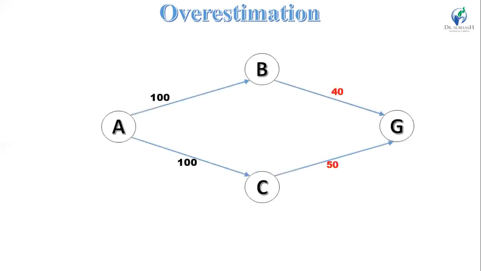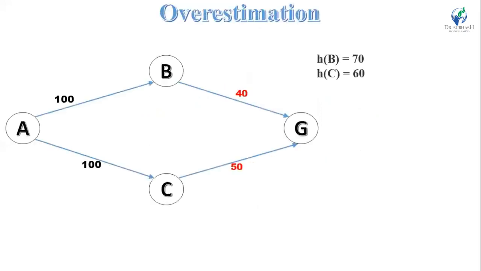So we take our estimated costs: h of B is equal to 70 and h of C is equal to 60, which are greater than our actual costs. Now we take our main formula, f of n is equal to g of n plus h of n, to find the cost in overestimation.